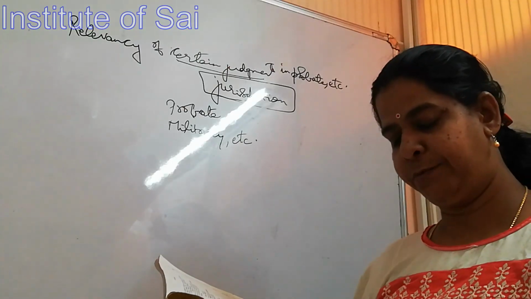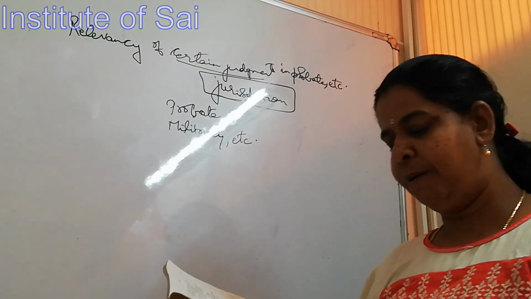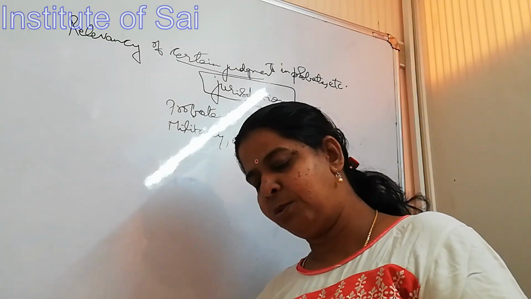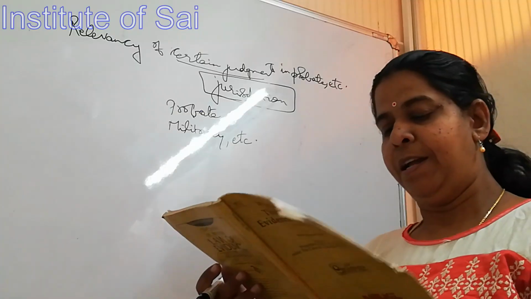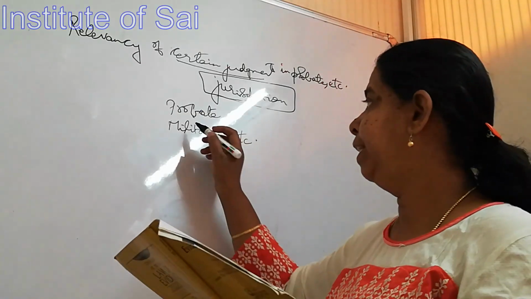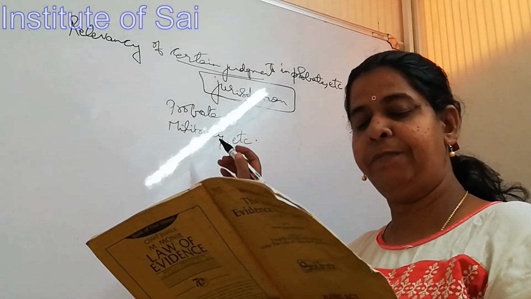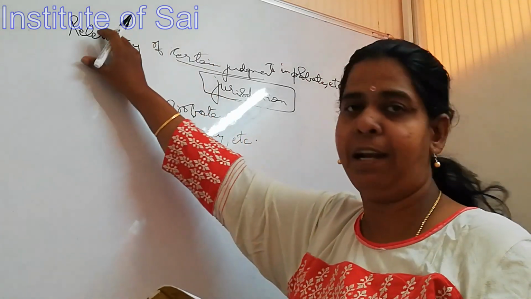Next we go to section 42. Relevancy of effects of judgments, orders or decrees other than those mentioned in section 41. Section 41, what does it say regarding the probate, military affairs, etc. We know that the judgments are relevant.